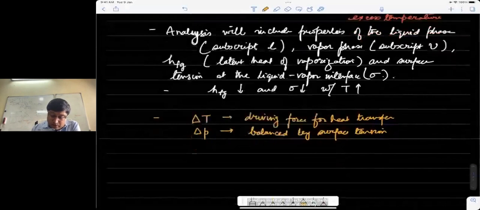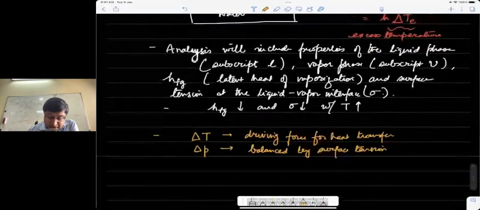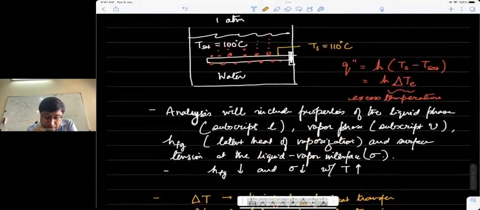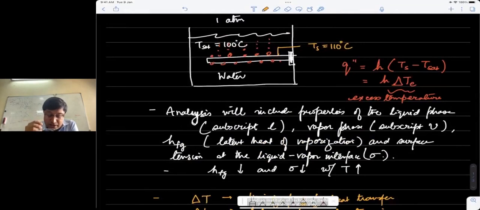Okay, so now boiling is not such a simple process as I've shown here. In the easiest example of boiling by an immersion rod, let's say in a pool of water, boiling has further classification. It is not just one typical way.